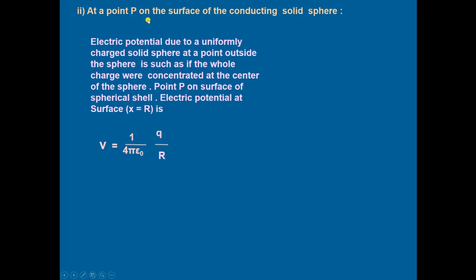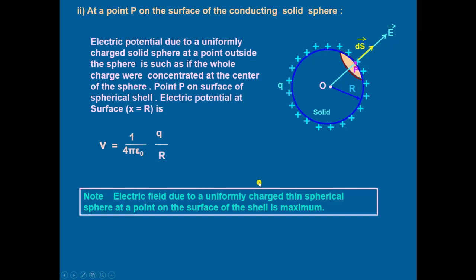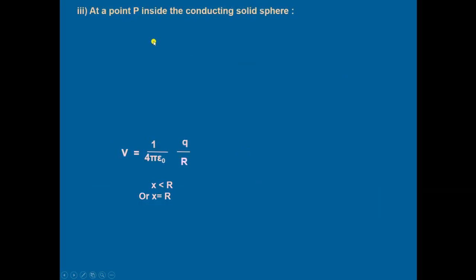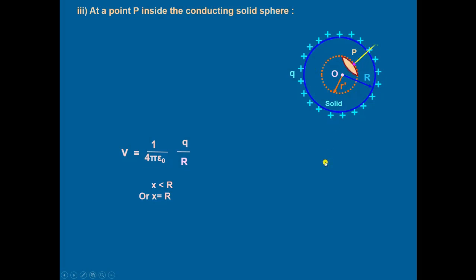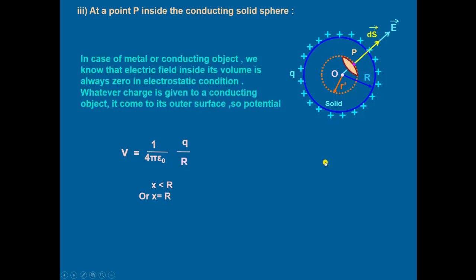Then at a point P on the surface of the conducting solid sphere, it will be a similar case to the previous one, V will be equal to 1 upon 4 pi epsilon naught Q by R. And at a point inside the conducting solid sphere, potential will have the same value.